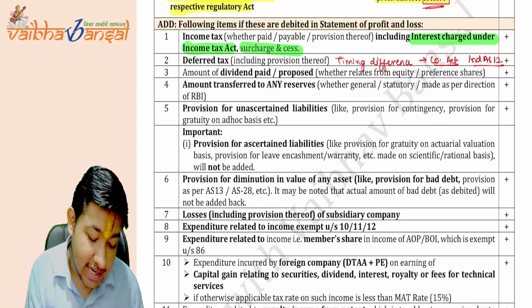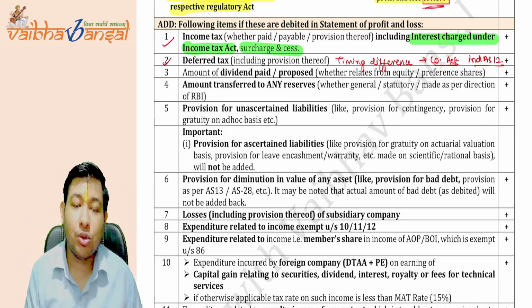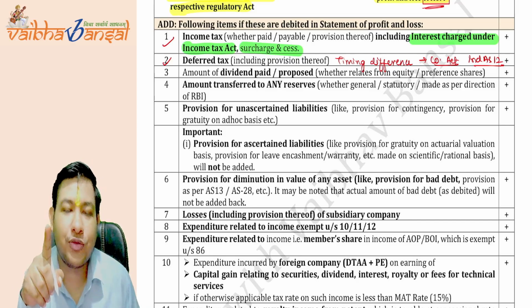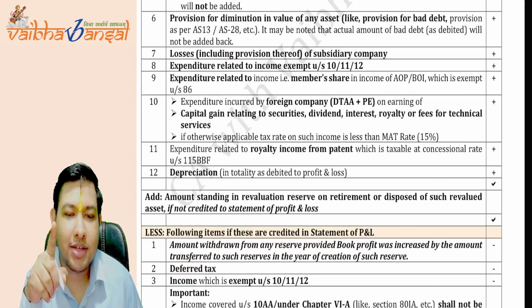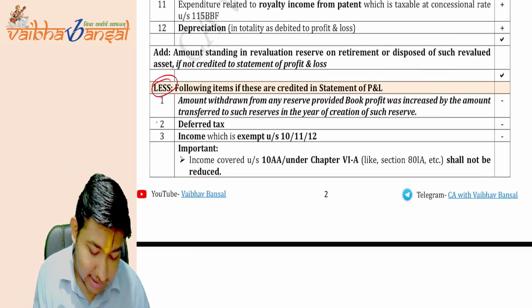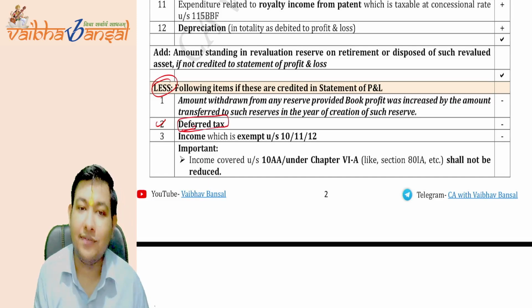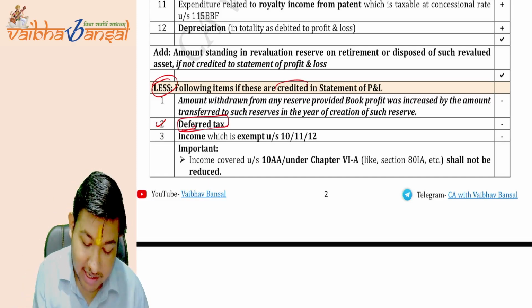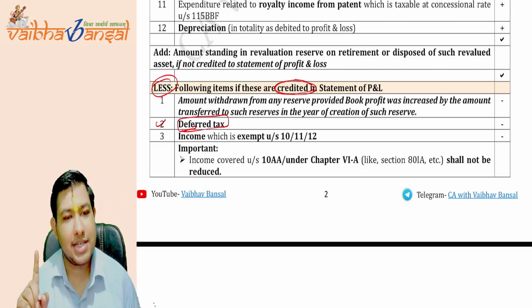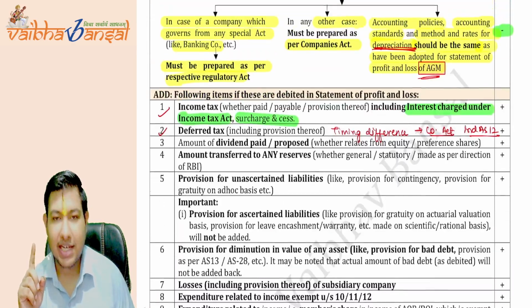The deferred tax asset needs to be added back. Simultaneously, the deferred tax liability should be reduced from the net profit as well. So the government also gives the point of less: the deferred tax liability which is credited to the statement of P&L should be reduced. Is this clear? The provision for deferred tax is also clear.